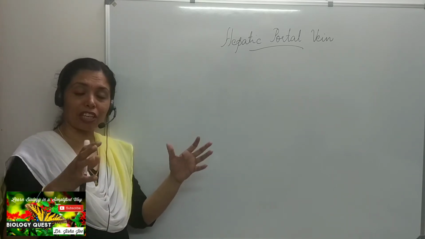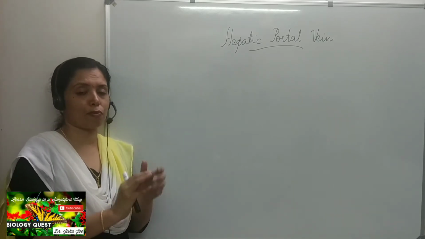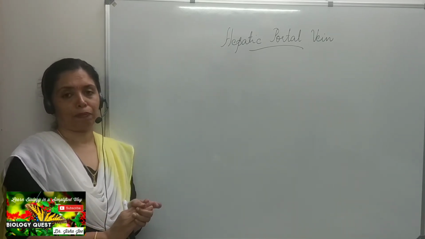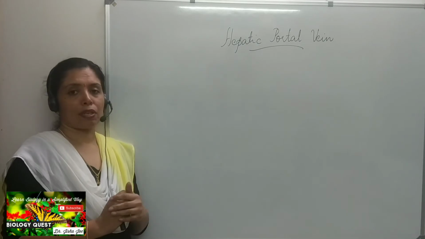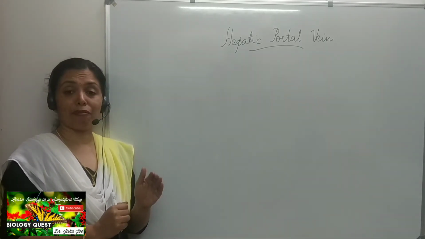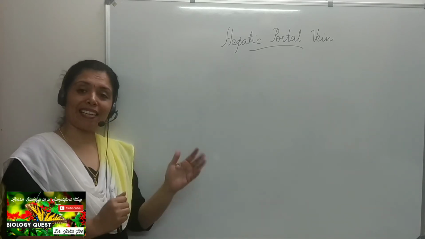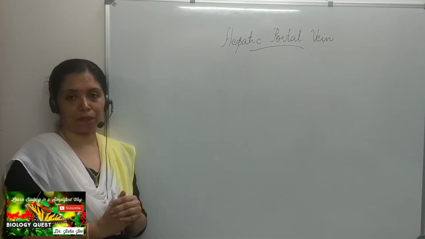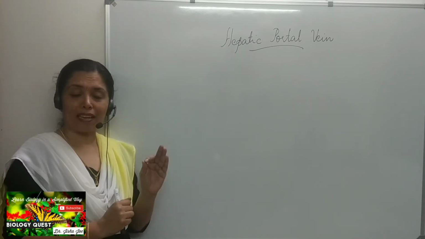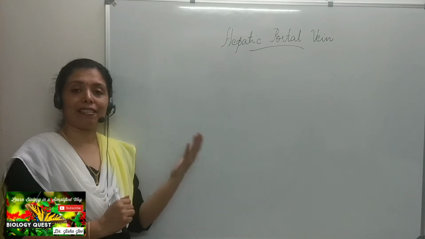That is, the rejoining of the capillaries results in the formation of the smallest vein, that is the venule. But the hepatic portal vein is an example of a vein which begins and ends in capillaries. Normally, a vein will begin with capillaries, but it does not end in capillaries.